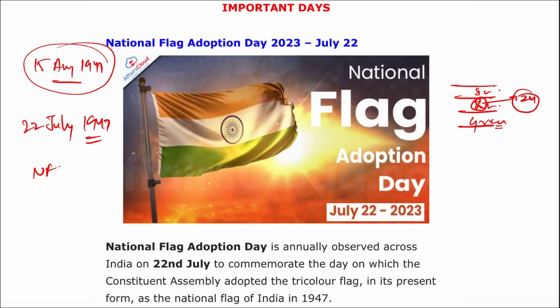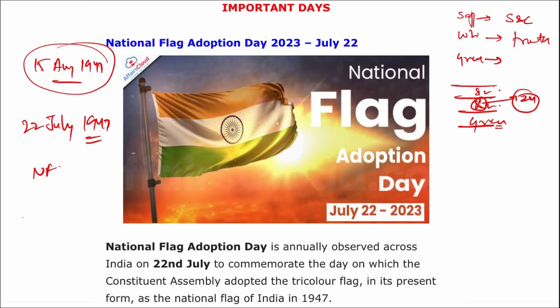The saffron color on the top signifies strength and courage. White signifies truth and peace. And the green color signifies the fertility, growth, and auspiciousness of our Indian land. This tricolor we also call Tiranga, that is our Indian national flag.